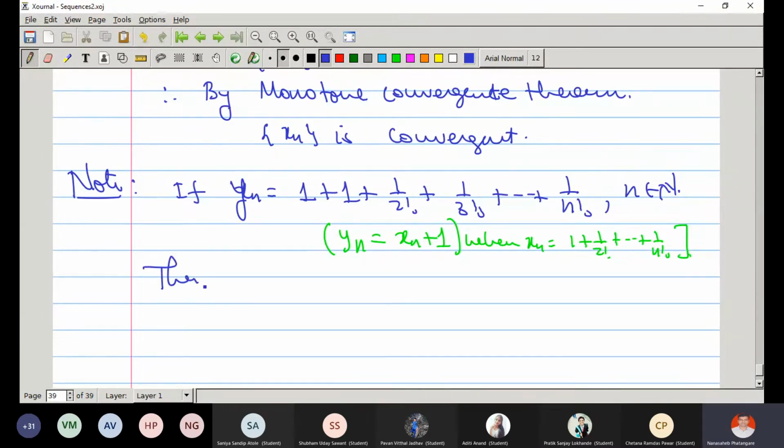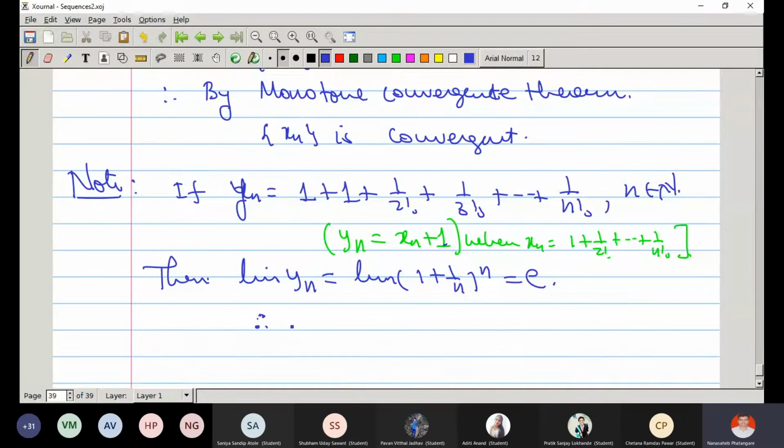Then limit of yn is the same as limit of (1 plus 1 by n) raised to n, which is e. This is a very interesting thing. Now, is yn convergent? Because xn is convergent, that is clear. From that, can we say that yn is also convergent? Yes, sir. Because the limit of yn is 1 plus the limit of xn.